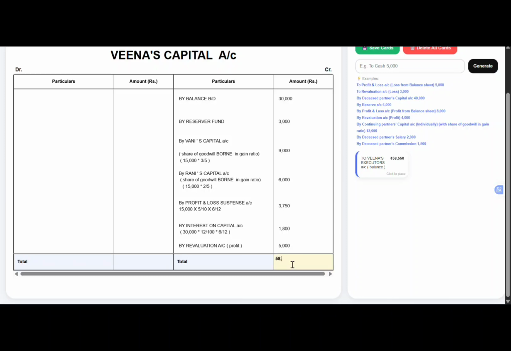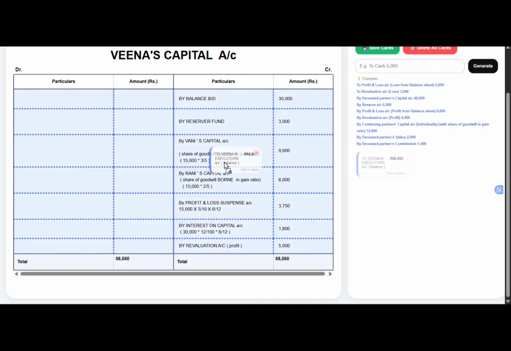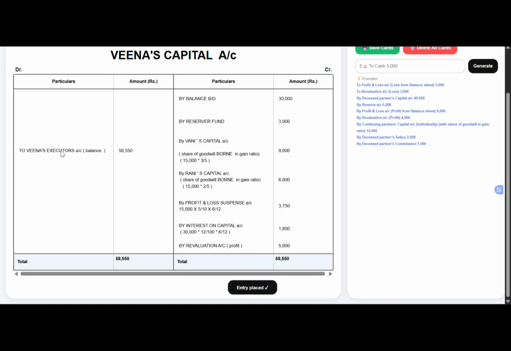So the total of Veena's capital will be 58,550. So this will be the final settlement which has to be made to Veena's executor. So write it on the debit side as to Veena's executor's account, the balance or the final settlement, that is 58,550.